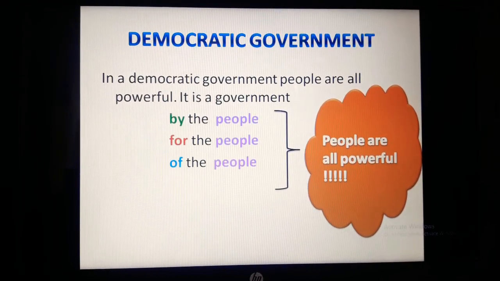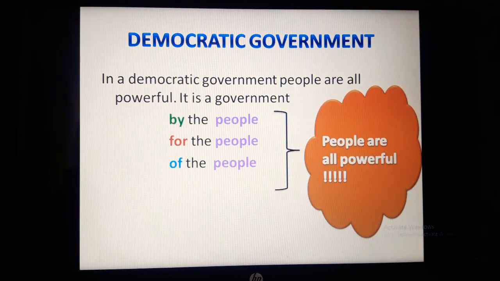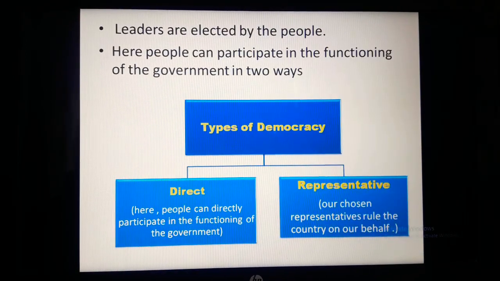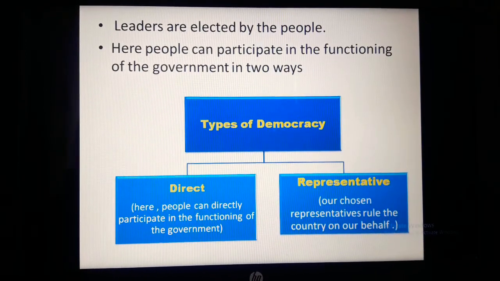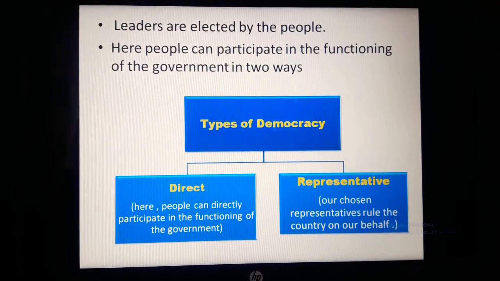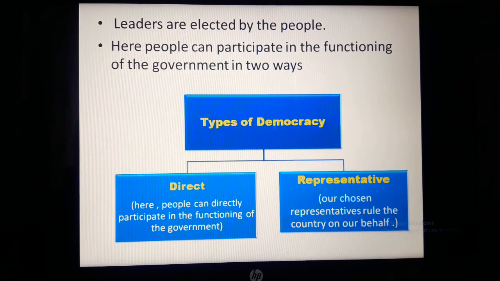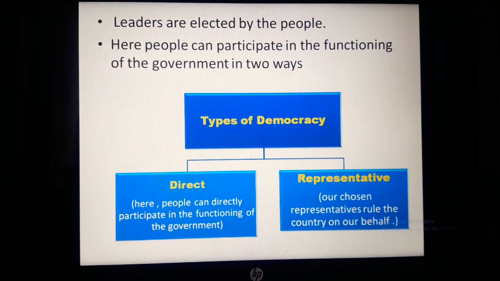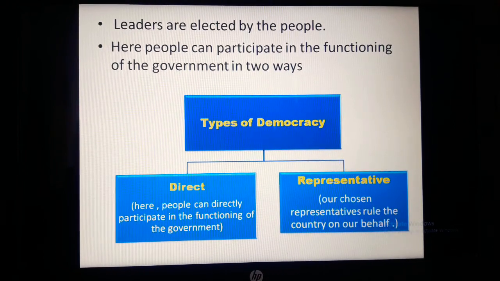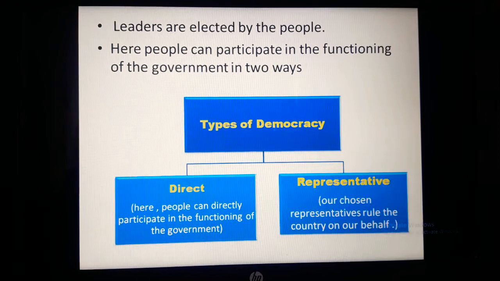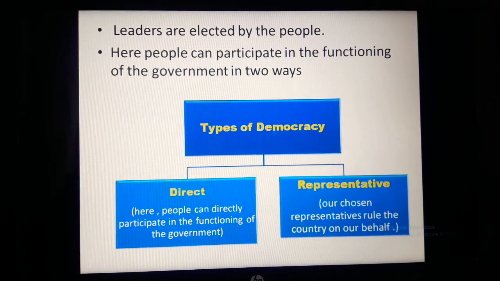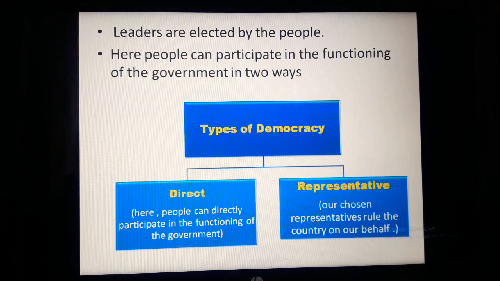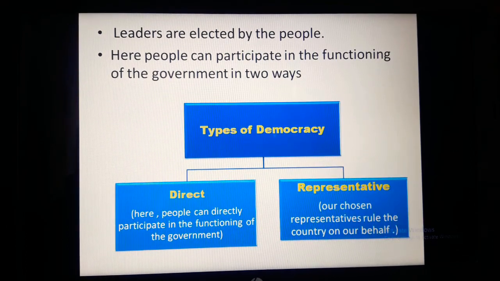That is, democracy is the government of the people. Here people are all powerful. The important characteristic of democracy is that leaders are the representatives of the people. Leaders are elected by the people, chosen by the people by giving votes after a fixed interval of time. Here people can participate in the functioning of the government in two ways. Directly, how? By contesting in the election.